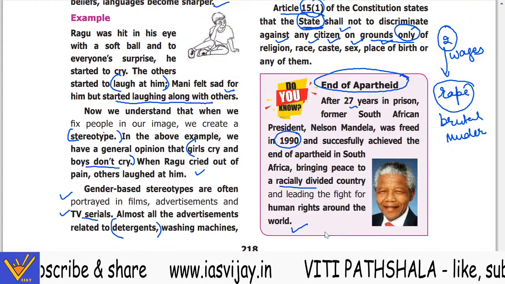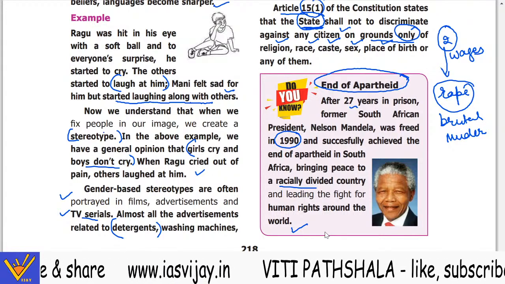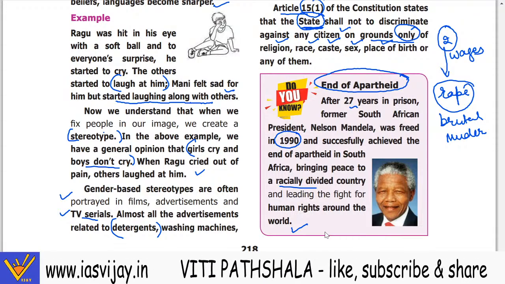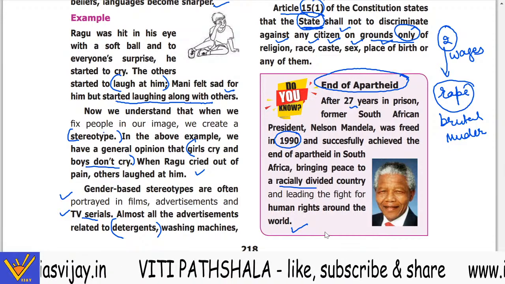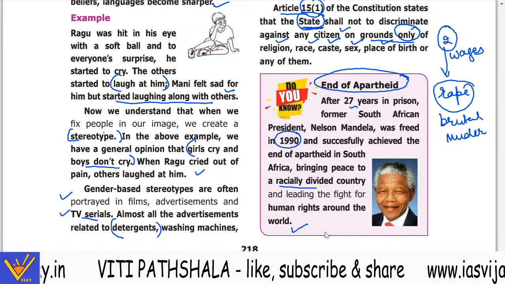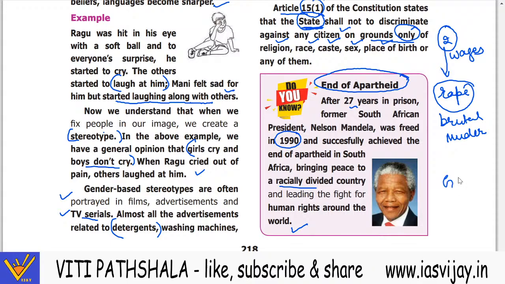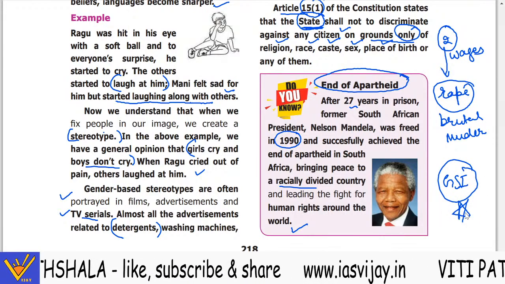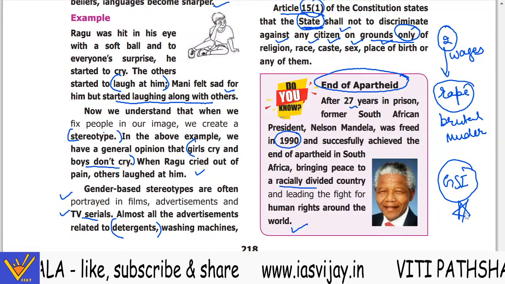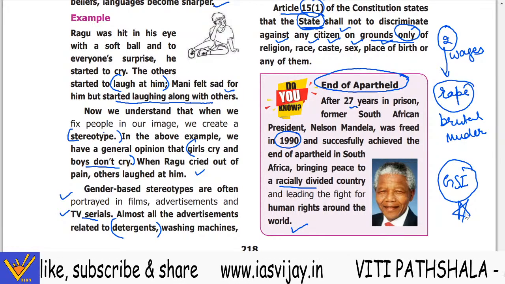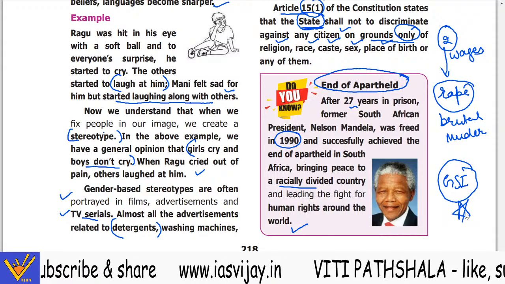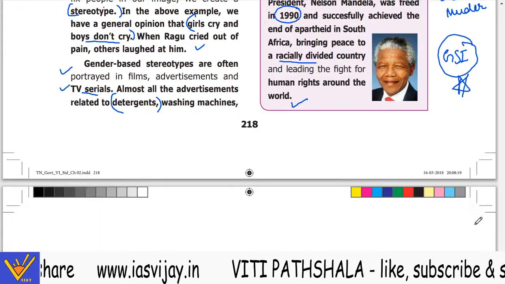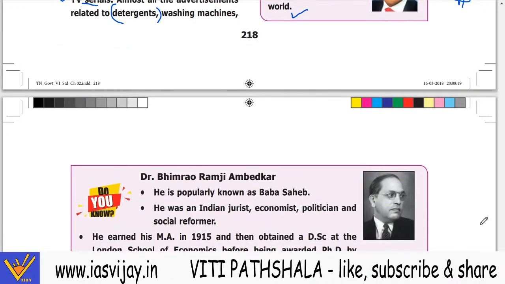Now I am saying this is an important chapter because of the white man's movement that is going on in the USA. So a question can come in your GS1 paper. This chapter is a star-marked chapter for your UPSC 2020 exam, and it can be in 2021 also. So do read it and make your notes from this chapter.